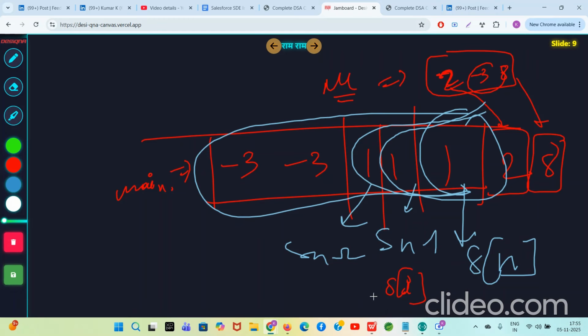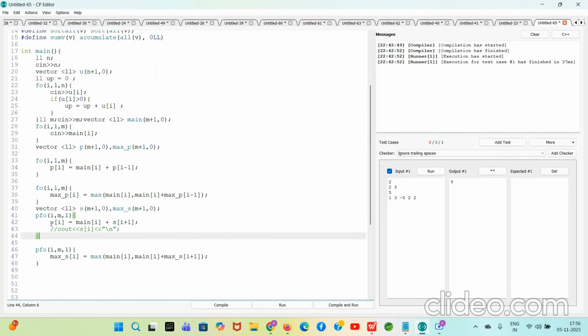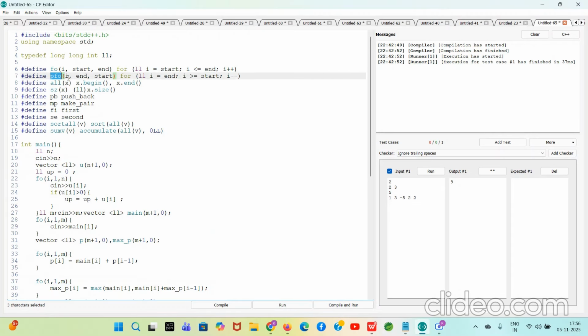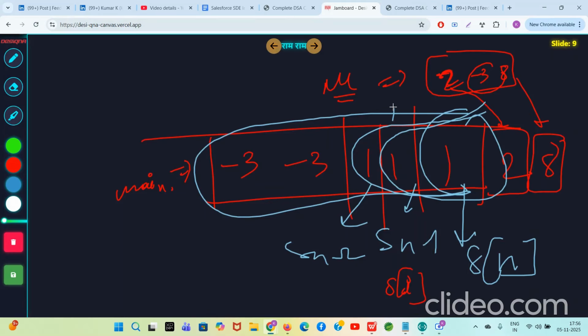You can see in my code, I have done it for you lovely people, traversing the array from backwards, from M to 1. That means the loop is going backward. You can see that's my template. So you're going from M to 1, right? So S of I is main of I plus S of I plus 1. Similarly, as you calculated max P of I, max S of I means the largest subarray sum you need to know, which is starting at a particular index I.